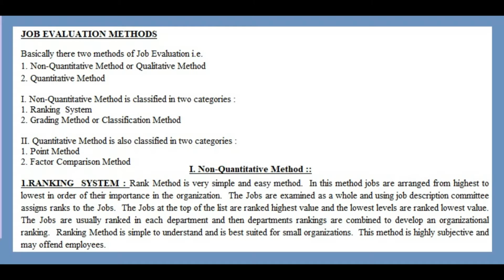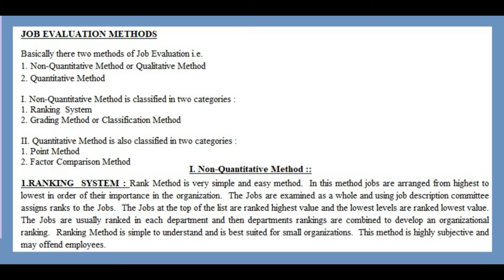We call this the rank method also. In the rank method we arrange the jobs from the highest level to the lowest level in order of their importance in the organization. This is a very simple method. The jobs are examined as a whole and, using the job description from the job analysis, the committee assigns ranks to the jobs. The jobs at the top of the list are ranked highest value and the lowest levels are ranked lowest value. The jobs are usually ranked in each department and then the department rankings are combined to develop an organizational ranking.